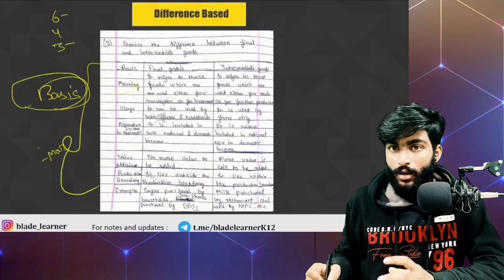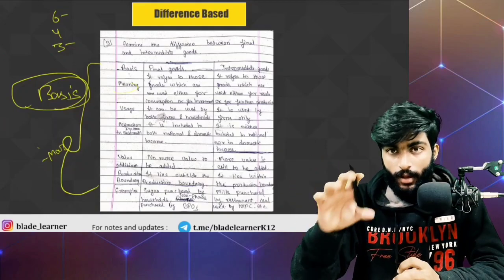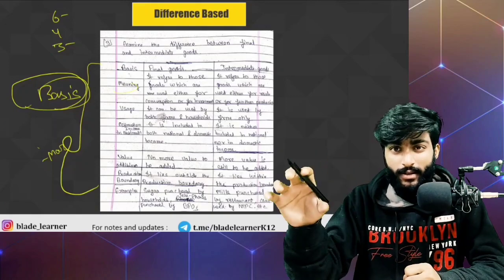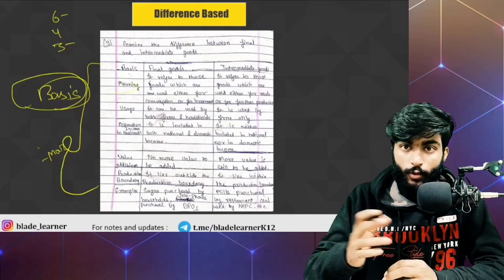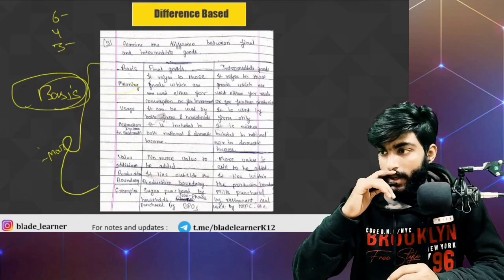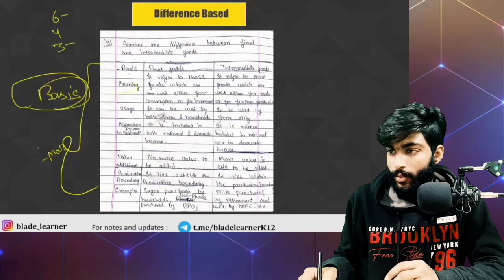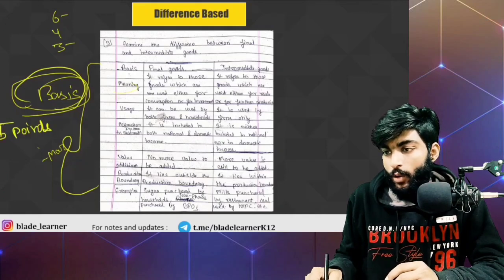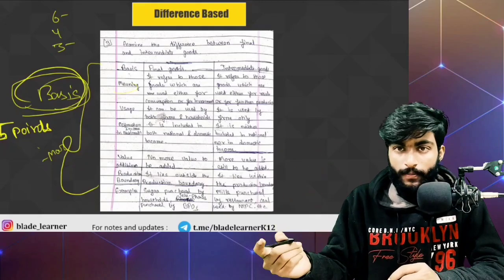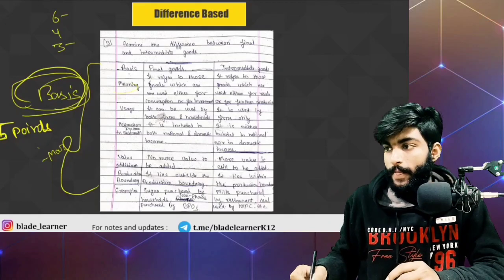So I'll suggest when you attempt the difference based question, at least add 5 marks. Even if it is for 3 marks, also write 5 marks while practicing, because in the worst scenario, if it comes in the board for 5 marks, then you will have sufficient points to back your answer. Now the third category of question. Here the thing we should focus upon is basis, and try to add at least 5 points. You can also frame points out of your own mind. Book is there, the concept is there, and try to frame points out of your own mind.